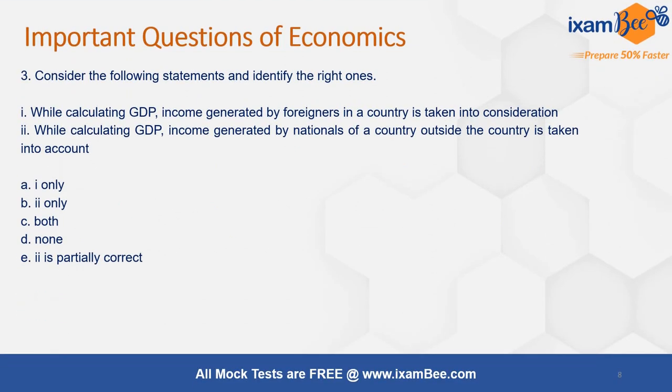Now next question, again you have to identify the right statements. The first statement is that while calculating GDP, income generated by foreigners in a country is taken into consideration, and the second statement is that while calculating GDP, income generated by nationals of a country outside the country is taken into account.